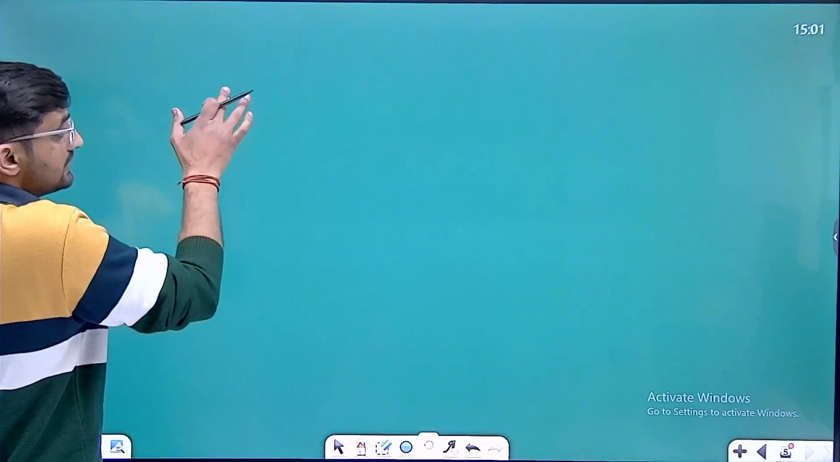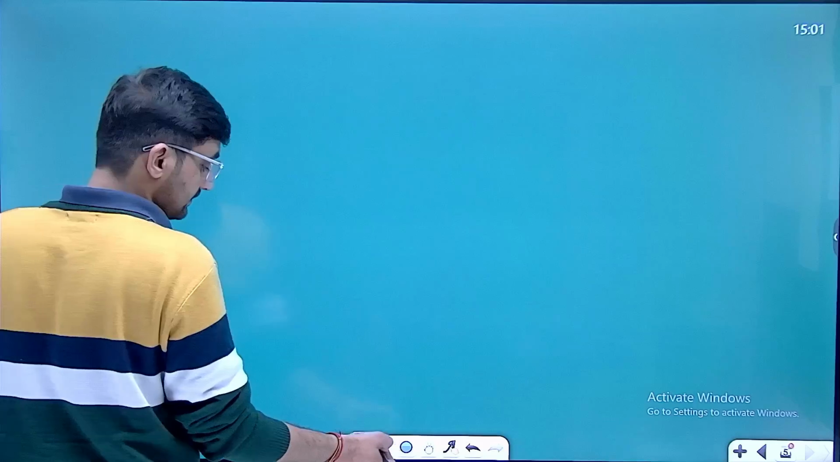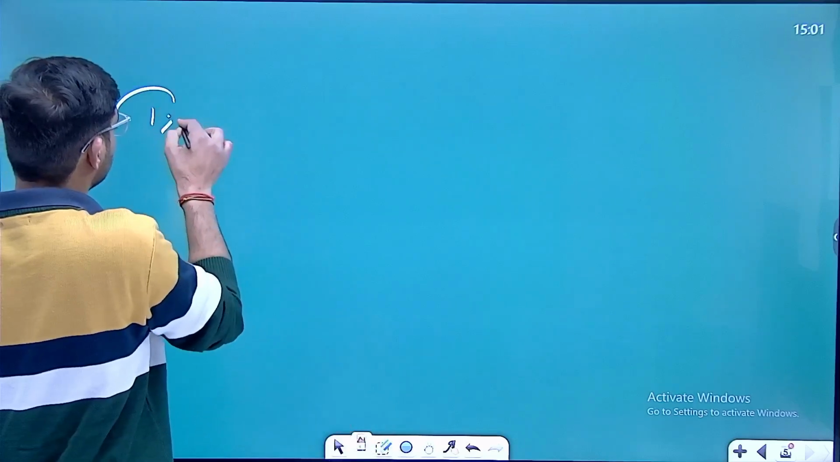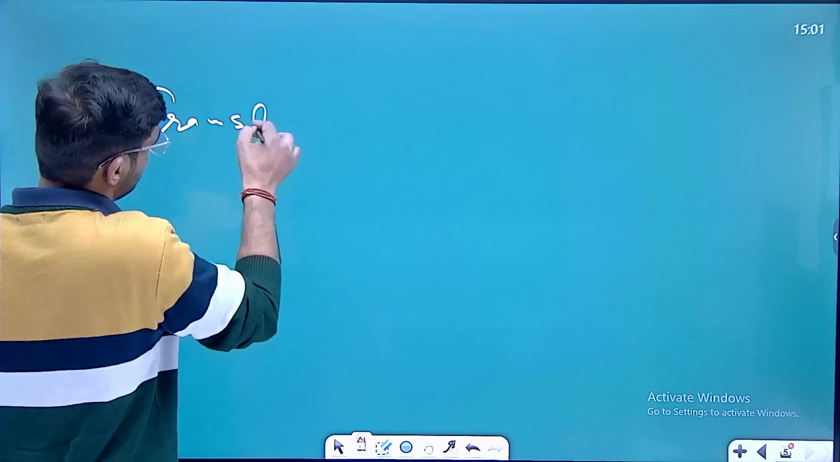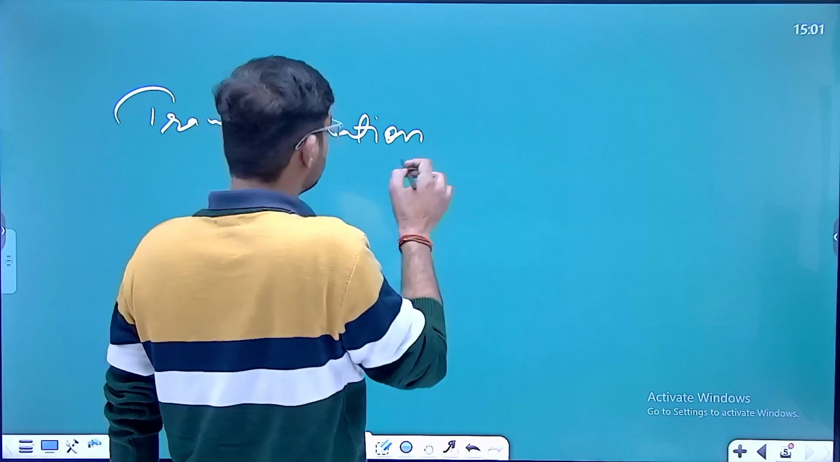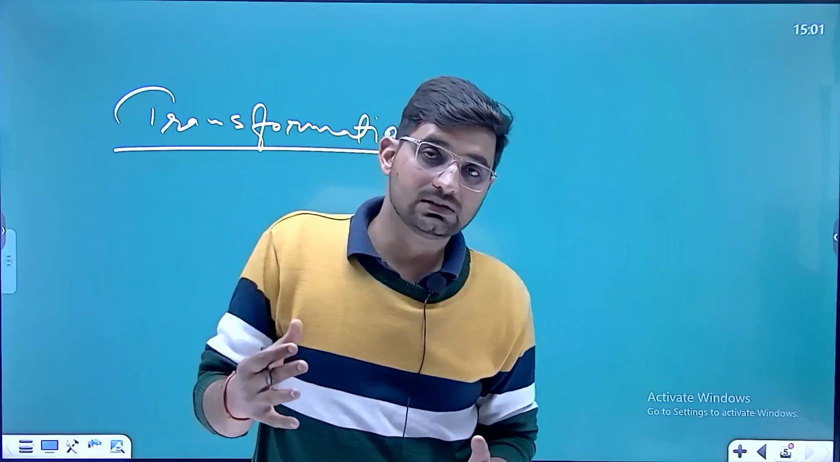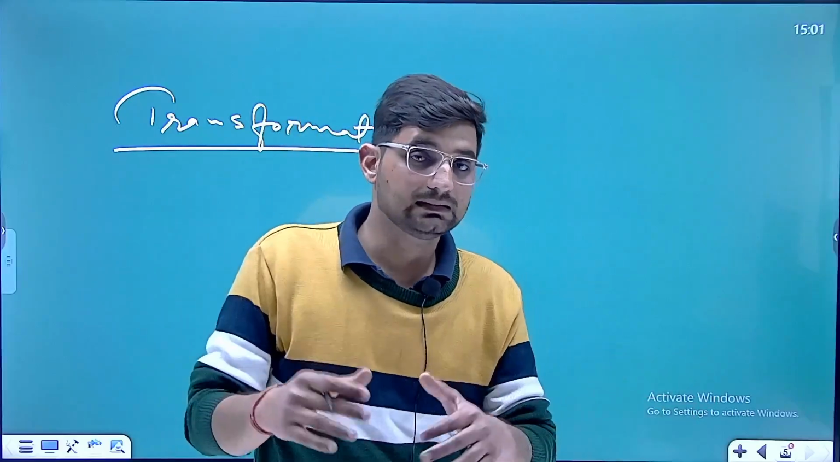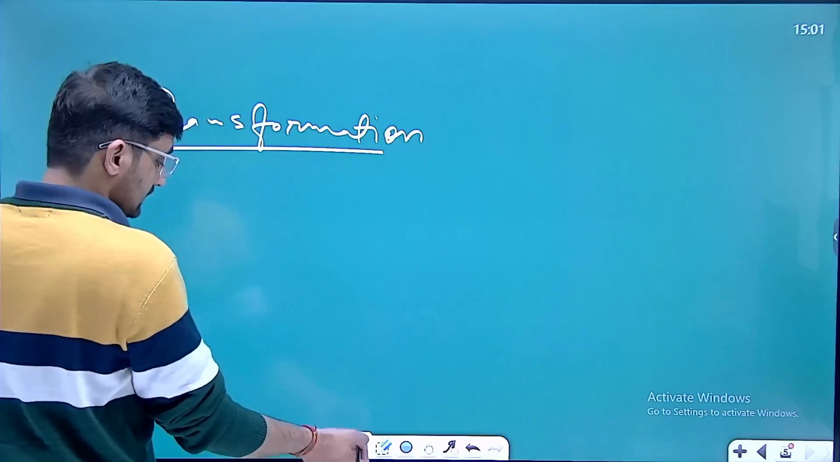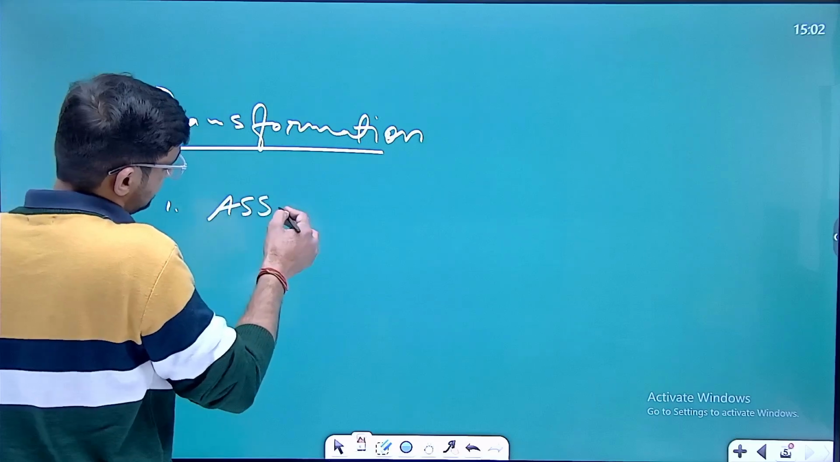If we talk about transformation, because it's very simple to frame any of the sentence in present indefinite: subject, verb, and object. If we talk about transformation, meaning if we want to transform the sentence, transformation means if we want to change any of the sentence from affirmative to negative, assertive to interrogative, that is called transformation. So first, if we talk about types of sentences, then the first one is assertive.